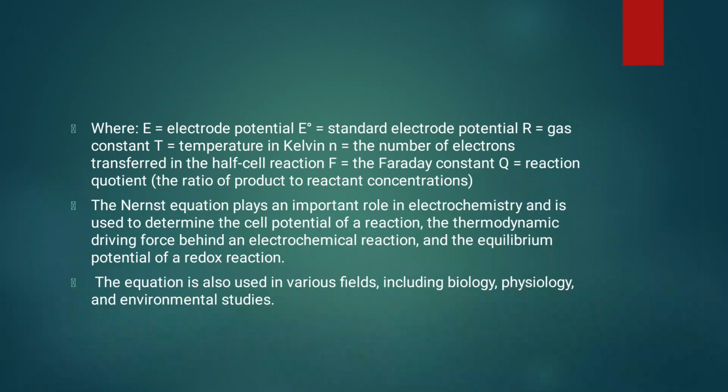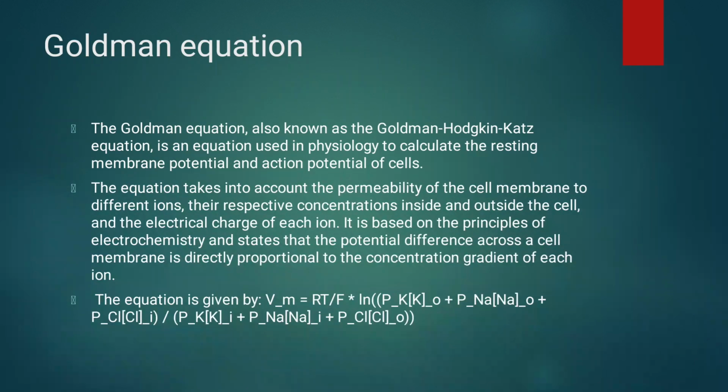Here E is the electrode potential, E0 is the standard electrode potential, R is the gas constant, T is the temperature in Kelvin, and n is the number of electrons. F is Faraday's constant, and Q is the reaction quotient. The Nernst equation plays an important role in electrochemistry and is used to determine the cell potential of a reaction. It is also used in various fields of biology, physiology and environmental studies.